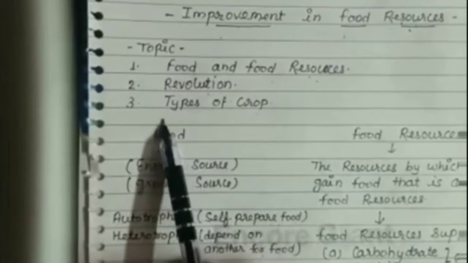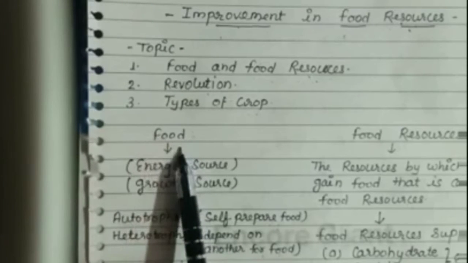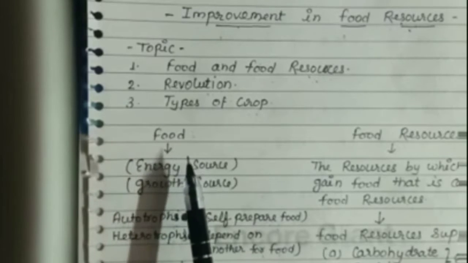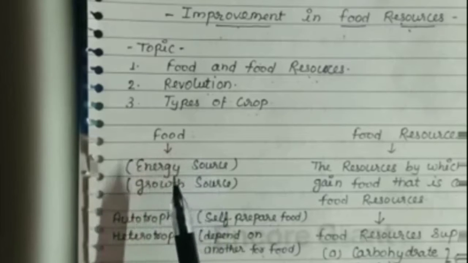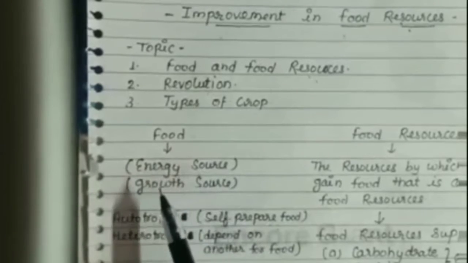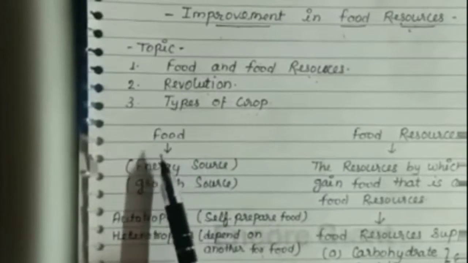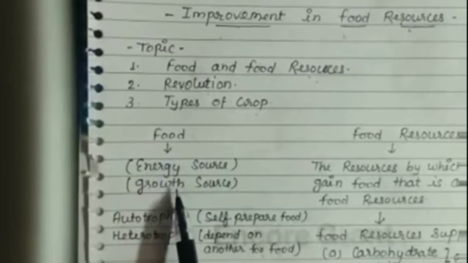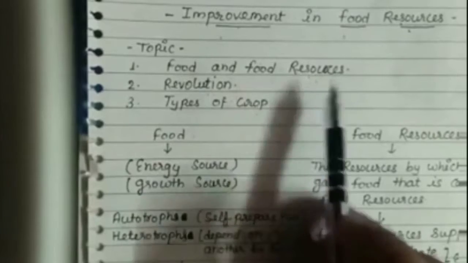Now the first topic is food. Food is very important for human beings, animals as well as plants. Without food, plants, animals, and human beings do not show growth. So food is required for plants, animals and human beings because food provides energy and growth to the human body.